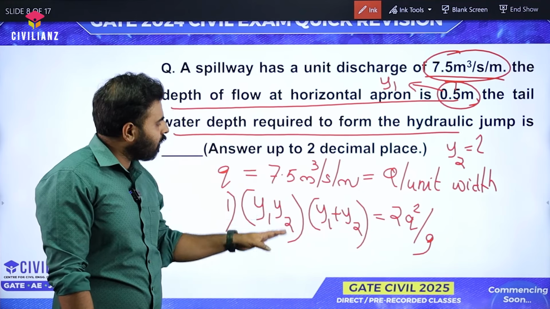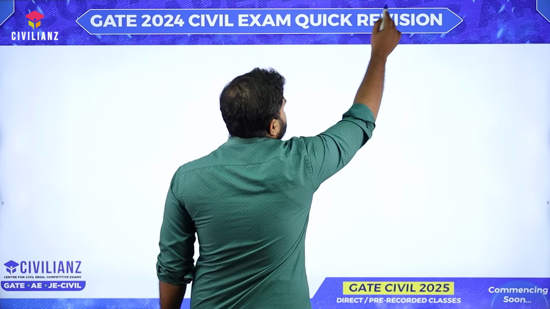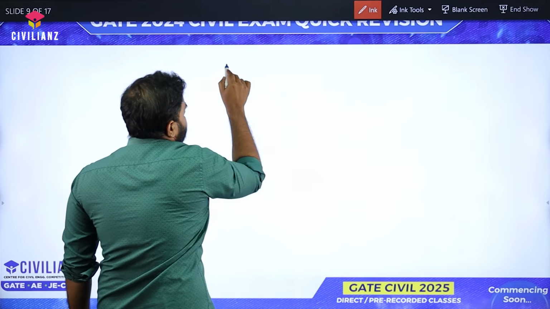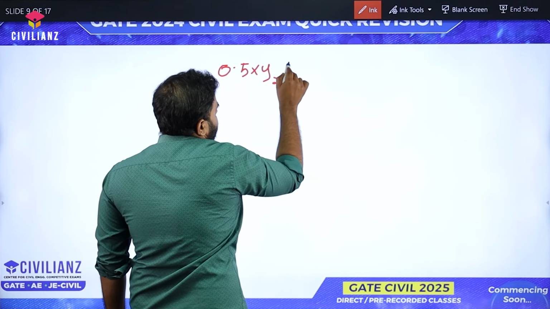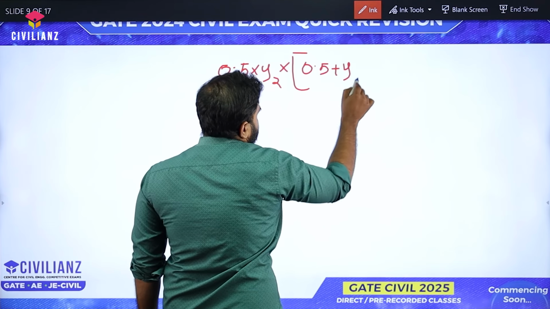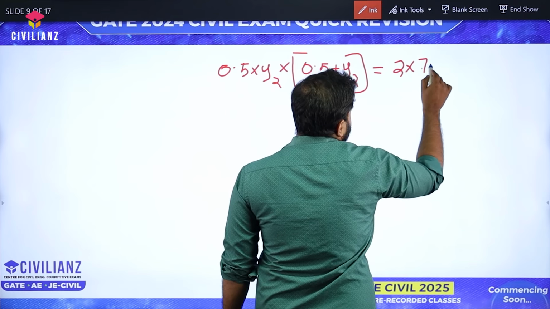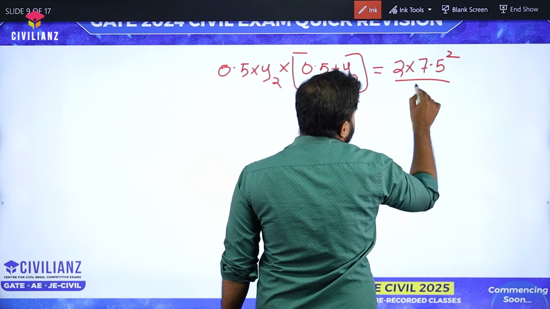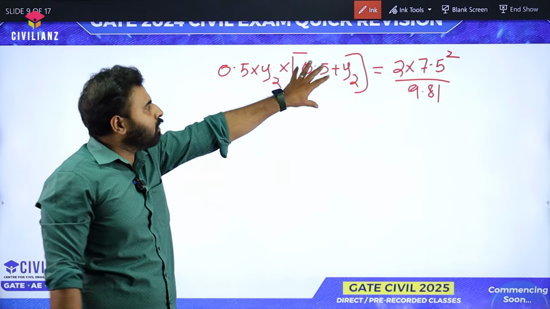So if we substitute these values, we can solve this equation to find y2. So how can we write? It is again 0.5 into y2, whole into 0.5 plus y2, that is equal to 2 into 7.5 square divided by 9.81. So you only have y2 as your solution.